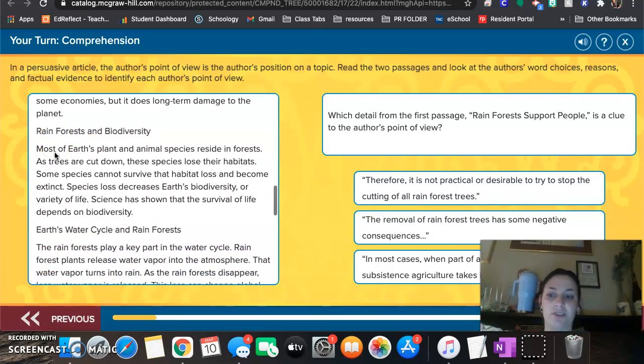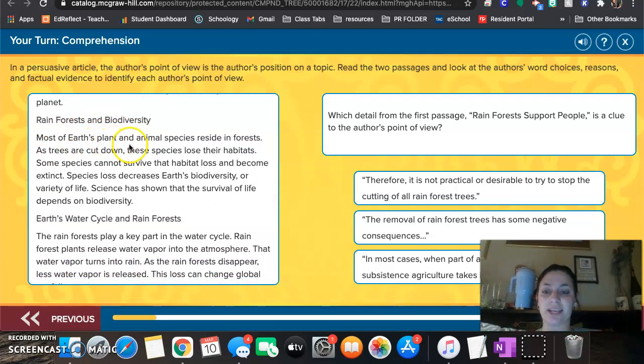Rainforests and biodiversity. Most of Earth's plants and animal species reside in forests. As trees are cut down, these species lose their habitats. Some species cannot survive that habitat loss and become extinct. Species loss decreases Earth's biodiversity, or variety of life. Science has shown that the survival of life depends on biodiversity.